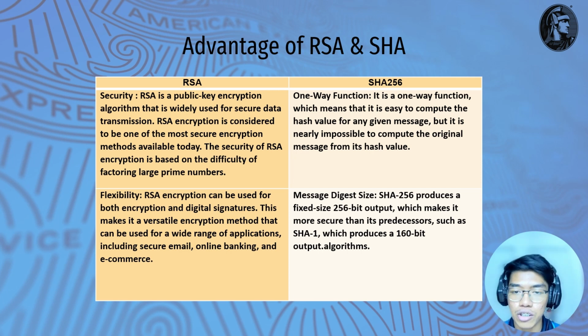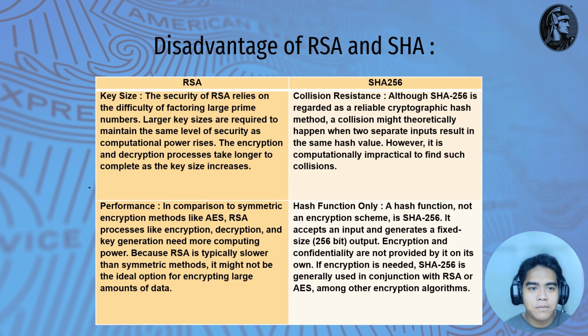The first one is one-way function. It is a one-way function, which means that it's easy to compute the hash value for any given message, but it is nearly impossible to compute the original message from its hash value. The last one is message digest size. SHA-256 produces a fixed size 256-bit output, which makes it more secure than its predecessors, such as SHA-1, which produces 160-bit output algorithms. Now I'm going to explain the disadvantages of RSA and SHA.